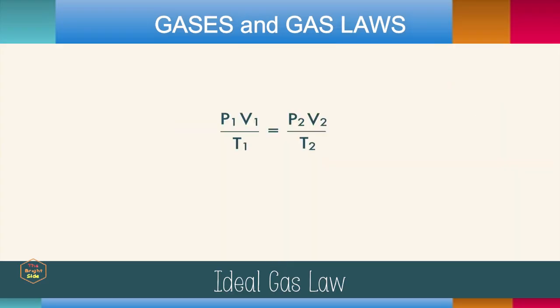Now because moles and volume are directly related, just like volume and temperature are directly related, we can put the number of moles, or n, next to temperature. But now we're holding nothing constant. So let's hold one entire side constant by setting it to the STP values and call it R. And we can get rid of the division by multiplying on both sides. And we don't need those subscripts anymore. And you get PV = nRT, the ideal gas law. So much beauty in such a small equation.